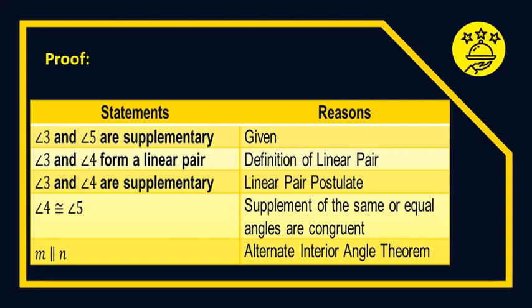Angle 3 and angle 4 form a linear pair, by the definition of a linear pair. Angle 3 and angle 4 are supplementary, by the linear pair postulate. Angle 4 is congruent to angle 5, since supplements of the same or equal angles are congruent. So we have M is parallel to N, proved by the use of the alternate interior angle theorem.